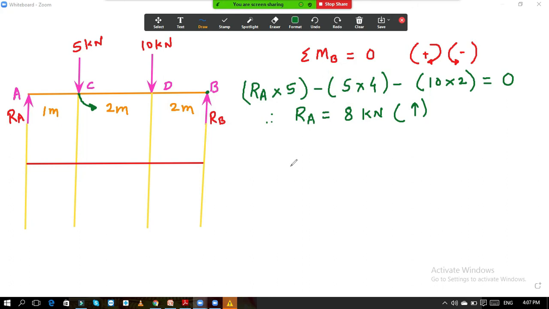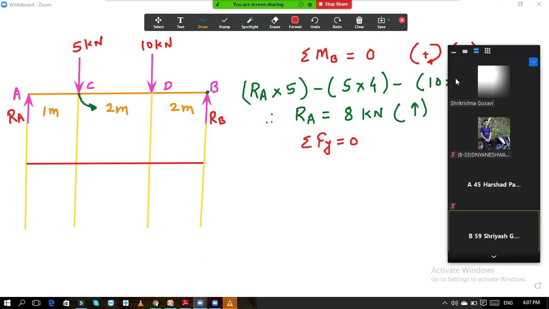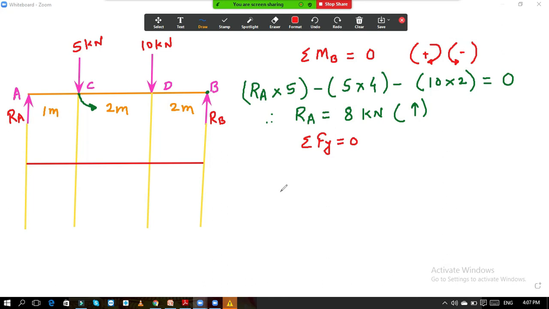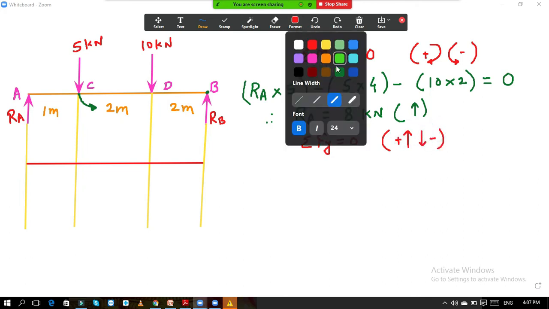Now from this we are going to calculate the RB. To calculate the RB, we will apply summation Fy equal to 0. So the sum of all the forces parallel to the y-axis is 0. Upward forces we are going to take as plus. For downward forces it is minus.